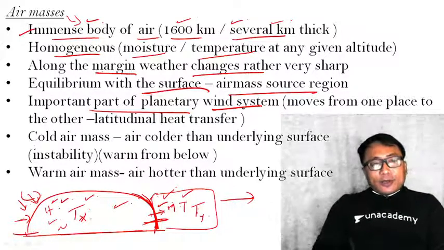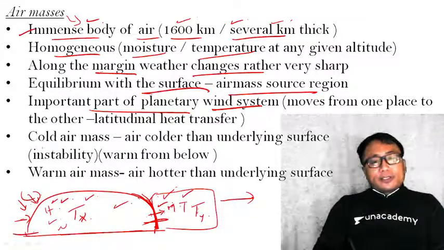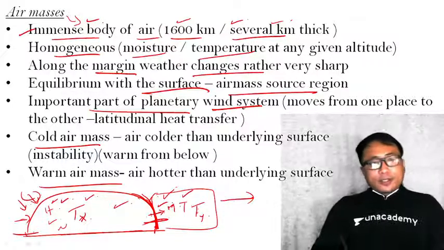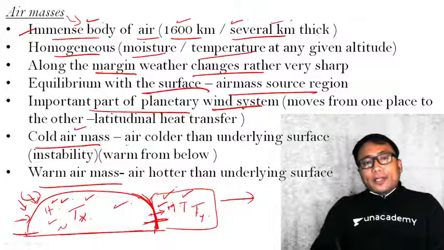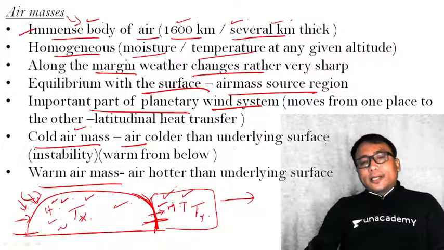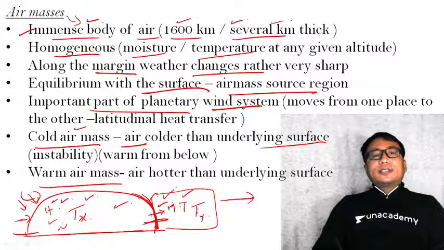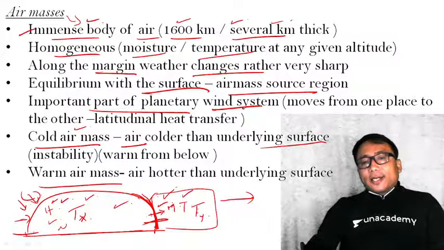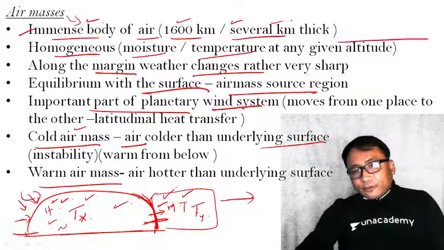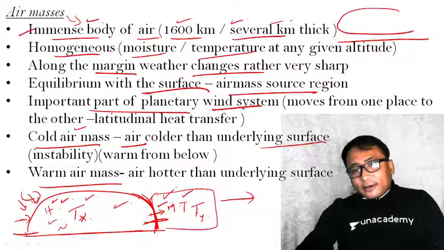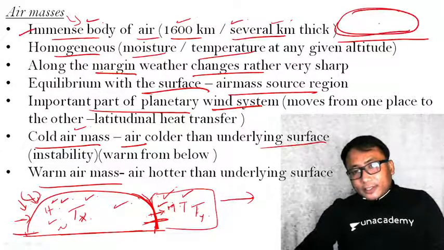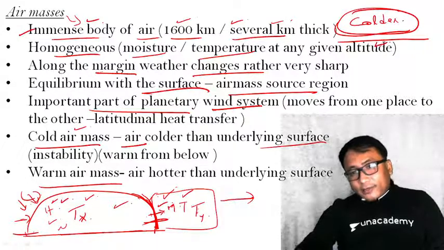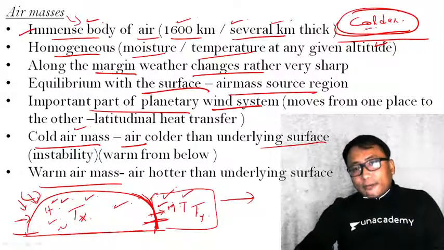Clear? There are basically two types of air mass. One is called cold air mass, the other is called warm air mass. What is a cold air mass? When the air is colder than the underlying surface, it is known as a cold air mass. Say, for example, I have one uniform surface. If the air mass is colder than the underlying surface, it is known as a cold air mass.